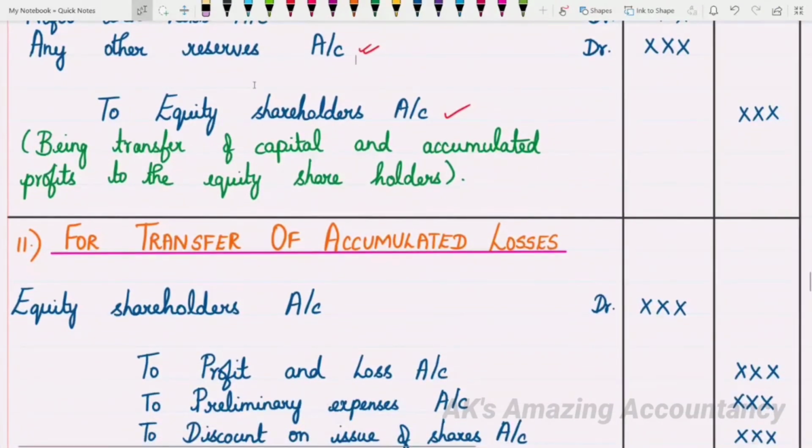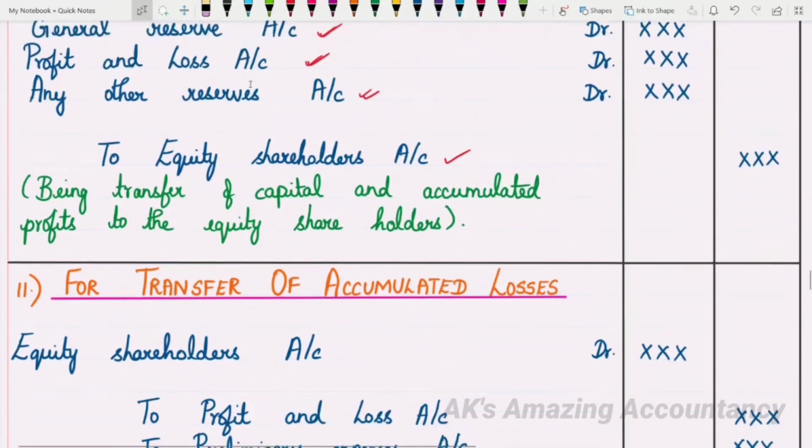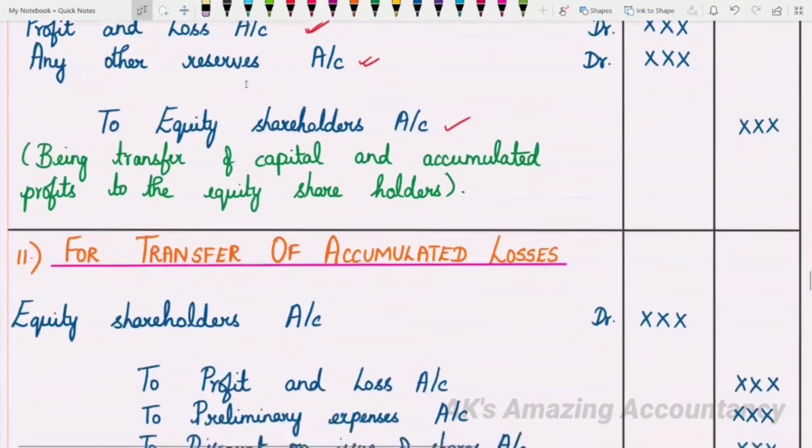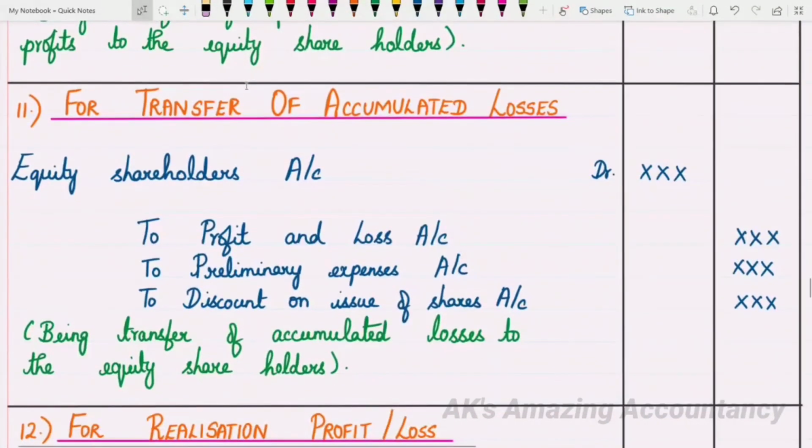Then for transfer of accumulated losses, whether there is profit or loss, it has to be transferred only to the equity shareholders. The previous entry was for transferring the equity share capital and accumulated profits to the equity shareholders, and this entry is for transfer of accumulated losses. Since it's a loss, equity shareholders account gets debited.